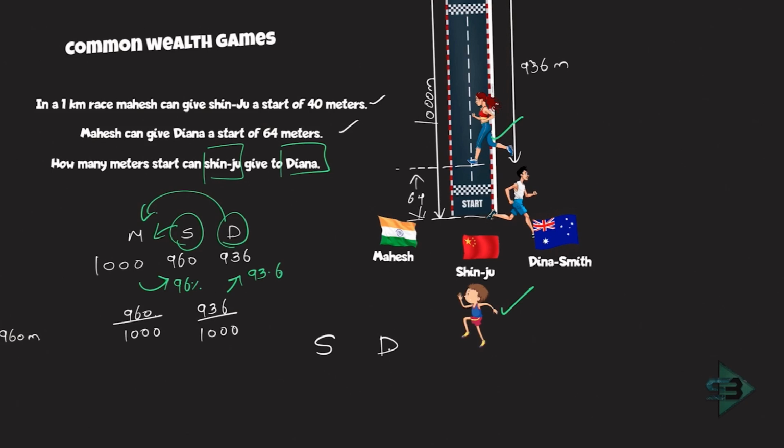In a 1000 meter race, Shinju is running 960 and Dinah is running 936. So I need to just compare both of them with each other, not with Mahesh. With Mahesh, I already know their comparison. I'm just comparing them with each other. So when Dinah runs 936, Shinju runs 960. So 936 is what percent of 960 is something that I want to know right now.